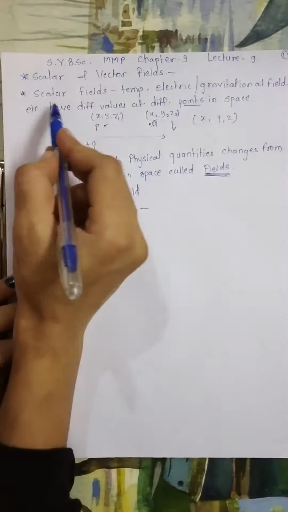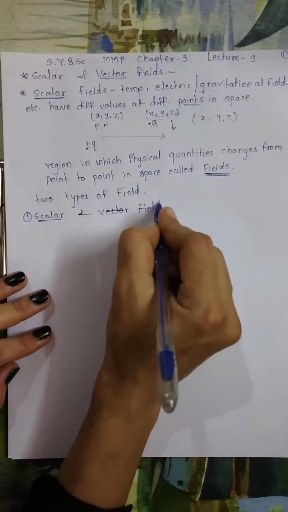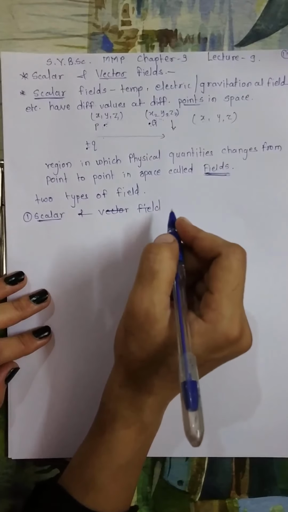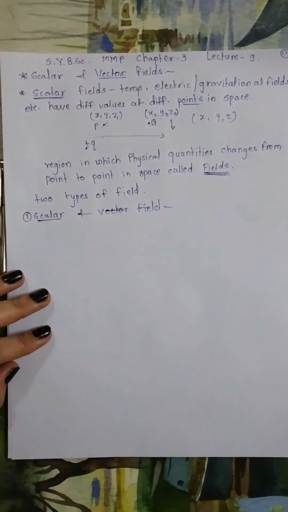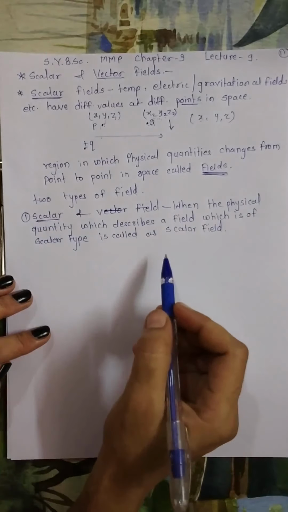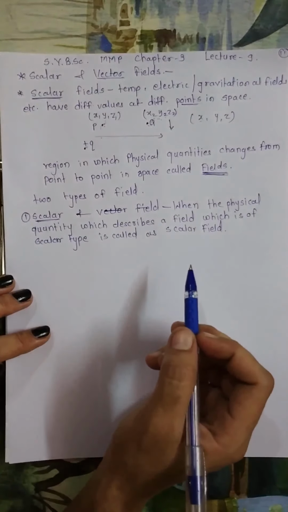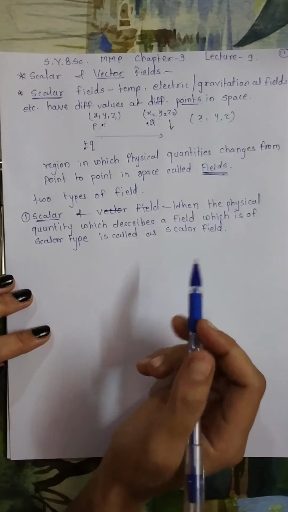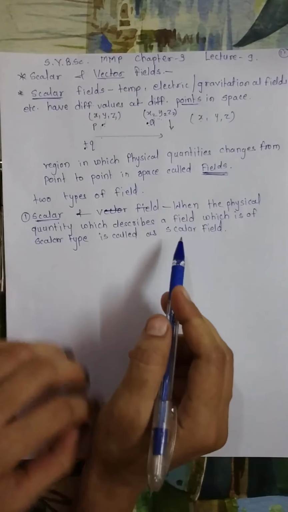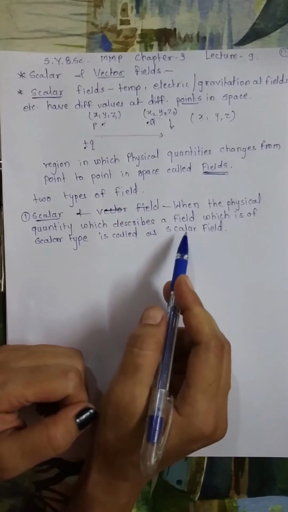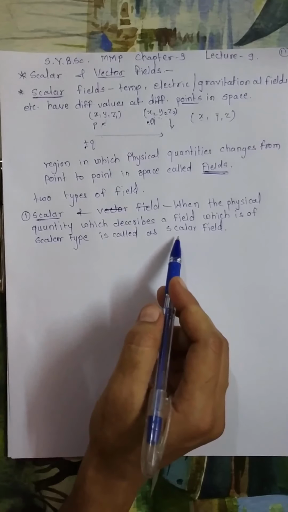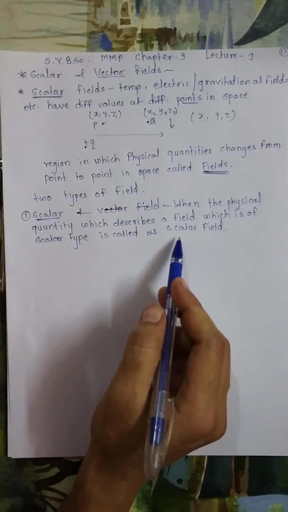What is the definition of a scalar field? When the physical quantity which describes a field is scalar, then it is known as a scalar field. This means whichever physical quantity, for example temperature, electric field or gravitational field, if it is of scalar type and describes the field, then such fields are known as scalar fields. A scalar field is represented by a scalar point function which gives the value of that scalar at every point.